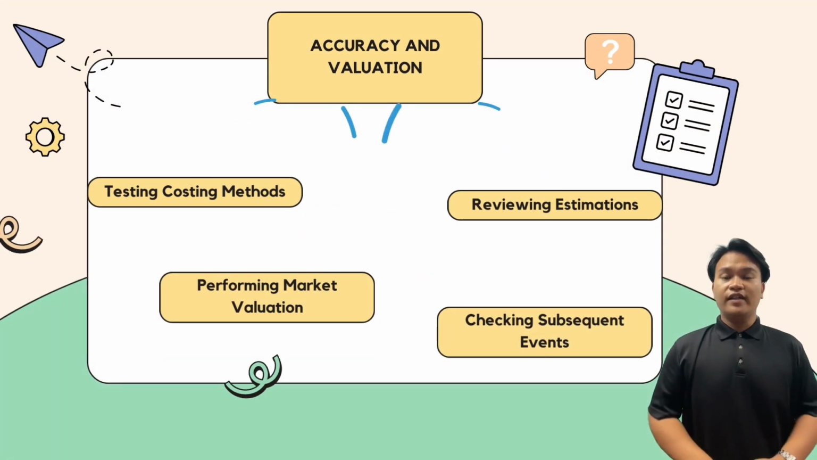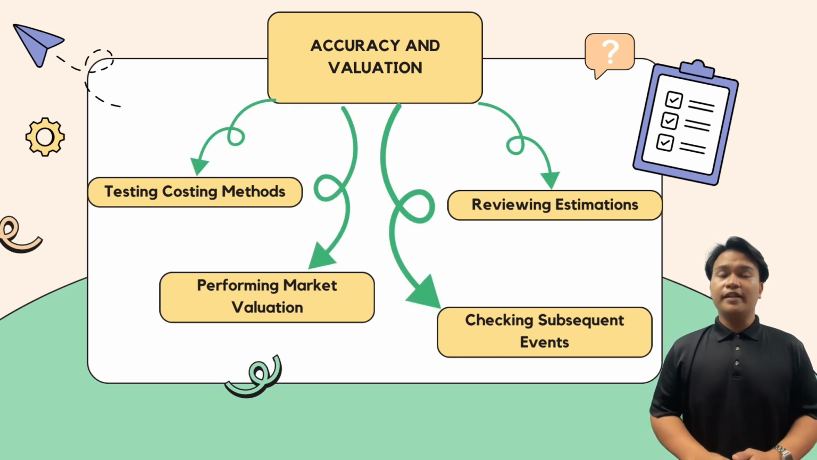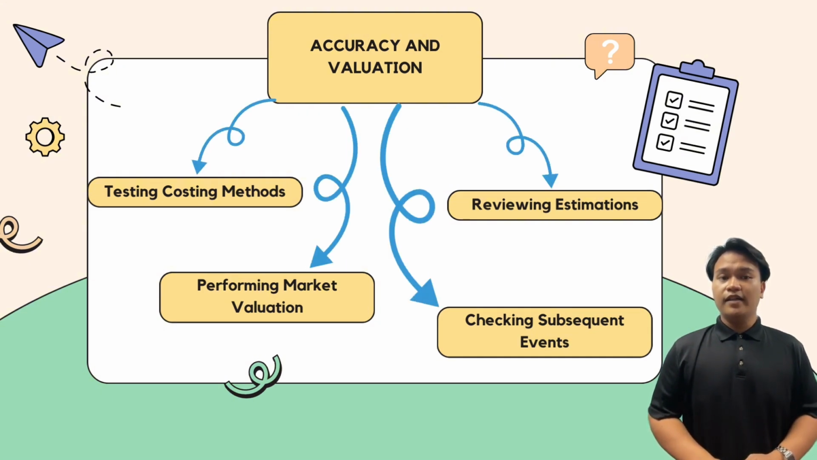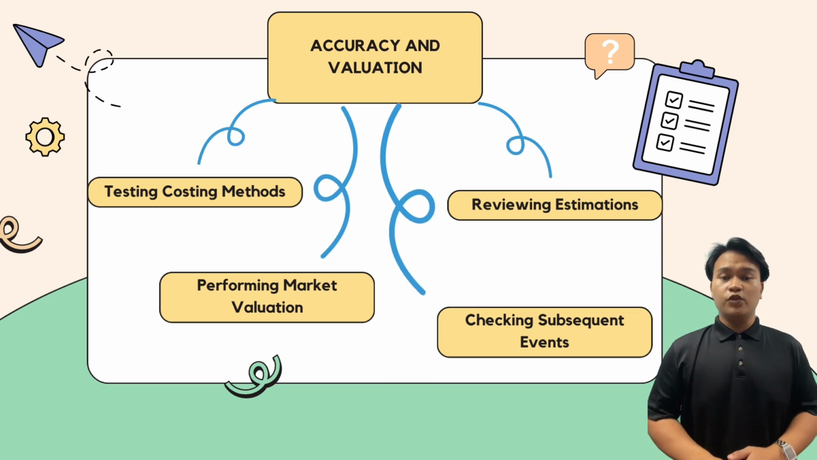Finally, we have the accuracy and valuation assertion. This means that financial information and all other information are disclosed fairly and at appropriate amounts. Auditors gather evidence for this assertion by, first, testing the costing method, which is they verify the costing method used, such as FIFO, LIFO, or weighted average, to ensure they are applied consistently.